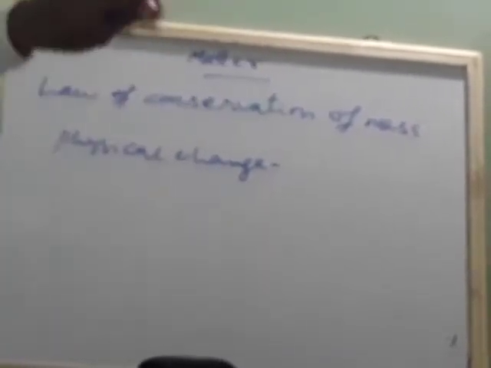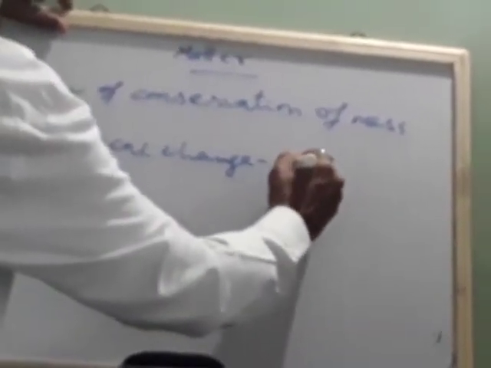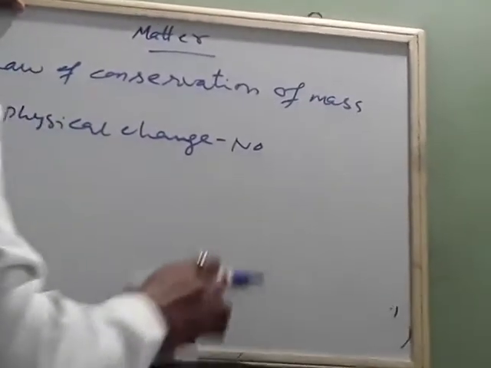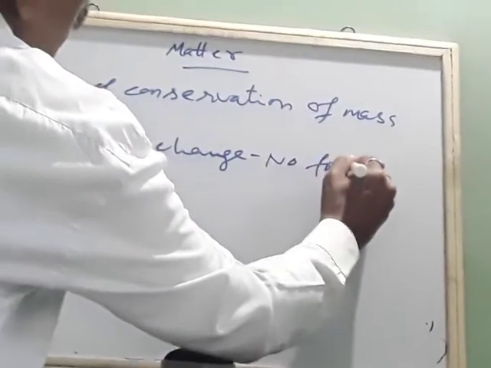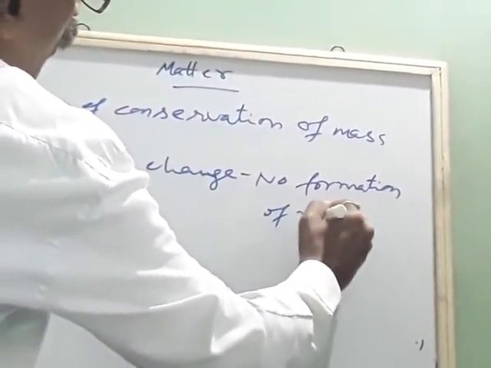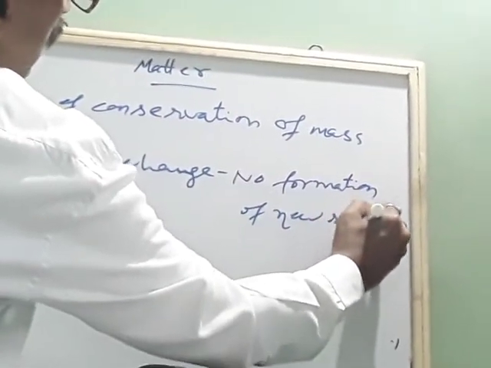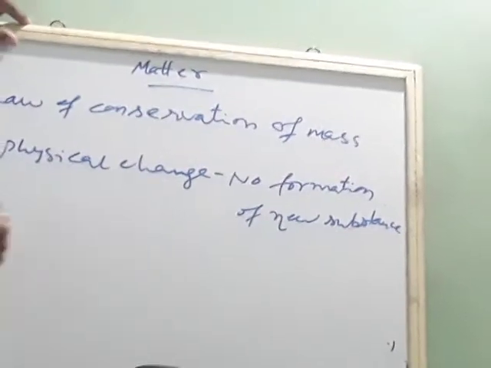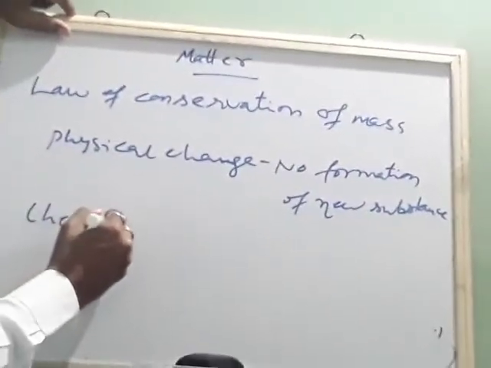Means in this case, no new substance is formed. But in the case of a chemical change, what happens?